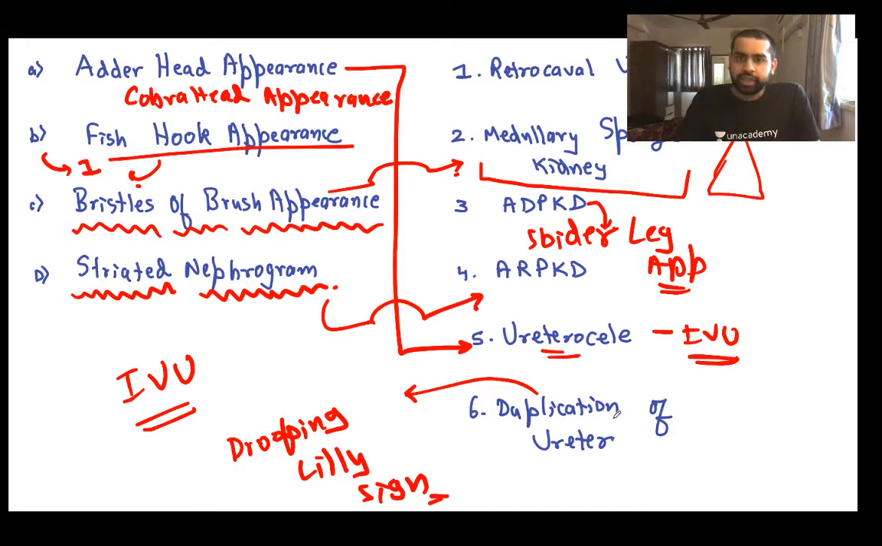So yeah, these are basically the IVU findings which are correlated with the congenital anomalies of the kidney. I hope you understood it, right? Okay, yeah, it's a drooping lily sign. It's not a water lily sign, it's a drooping lily sign. Please understand. Water lily is associated with hydatid cyst. Okay, Shankar. So water lily is associated with ruptured hydatid cyst, but drooping lily sign is associated with the duplication of ureter. Please understand this. Right. So this is all about the congenital anomalies which I wanted to talk to you about.